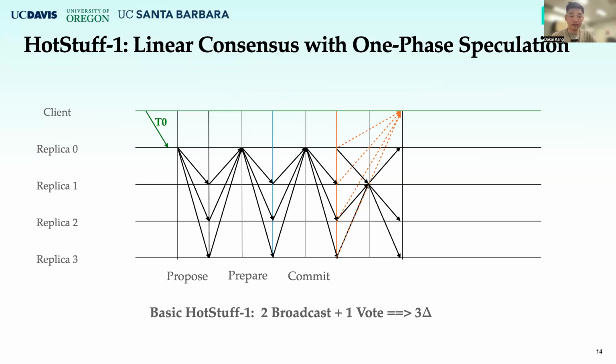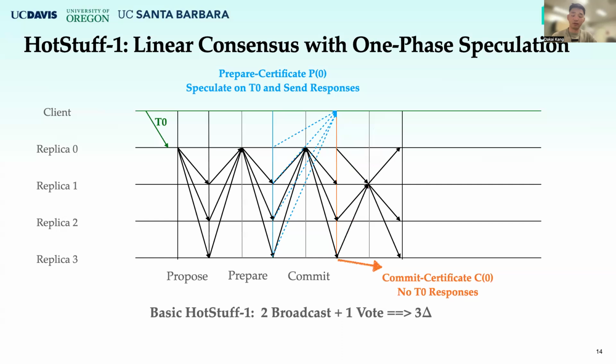However, instead of sending responses to the clients after receiving a commit certificate, replicas speculatively execute a transaction and send responses back to the clients after receiving a prepared certificate for it. And when the commit certificate is formed and received, replicas will now send more responses to the client. So in HotStuff-1, responses are sent one phase earlier than in HotStuff-2, which further reduces the latency.